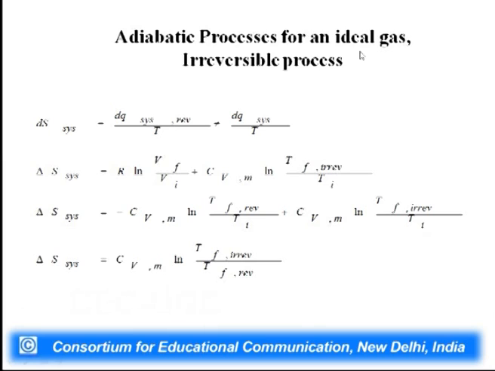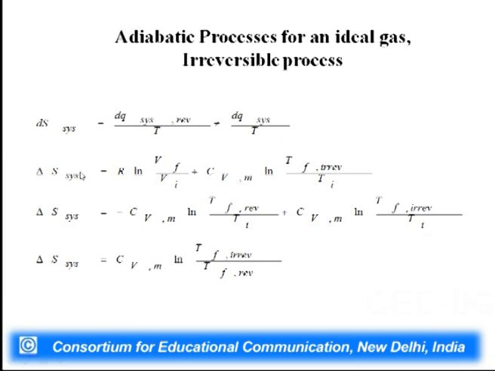This is an adiabatic process for an ideal gas, but now you are carrying it out in a reversible manner. If we are carrying it out in an irreversible manner, we have dS system equal to dq system reversible divided by T, but this is not now equal to dq system by T.